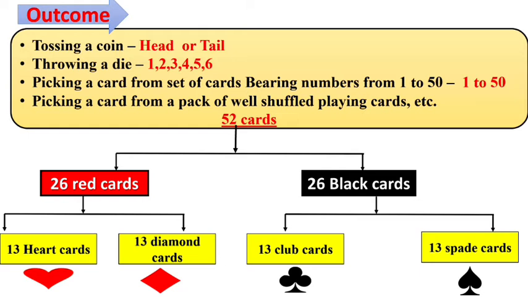Now students, in the playing cards, there are ace, which means 1, 2, 3, 4, 5, 6, 7, 8, 9, 10. After 10 we have the jack, queen and king. Jack, queen and king are the face cards in all the 4 categories. There are 3 face cards in heart, 3 face cards in diamond, 3 face cards in club and 3 face cards in spade. Total how many face cards are there? 12 face cards are there.